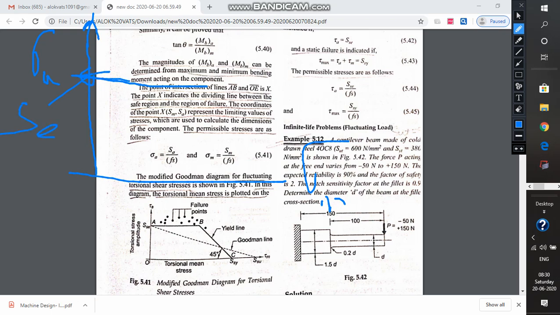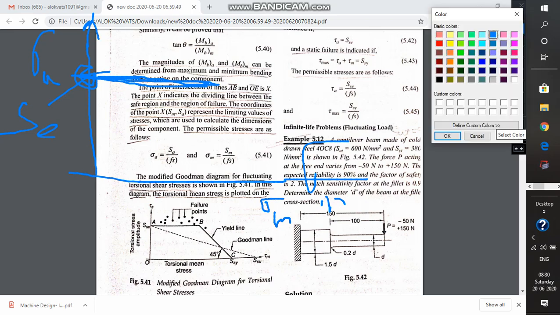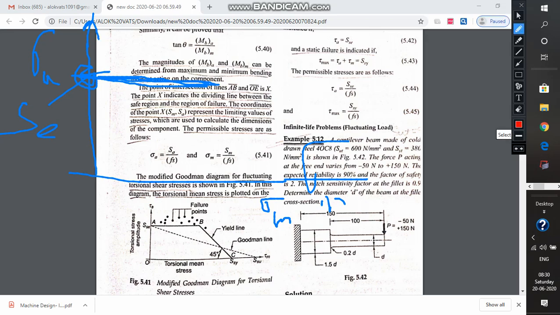Endurance limit is unaffected by the mean stresses. Mean stresses are not going to affect the endurance limit up to a certain extent. The endurance limit SE is going to remain constant irrespective of the value of sigma m up to a certain extent. That is why up to a certain extent we draw a line which is parallel to the x-axis, but it is only for a certain extent.